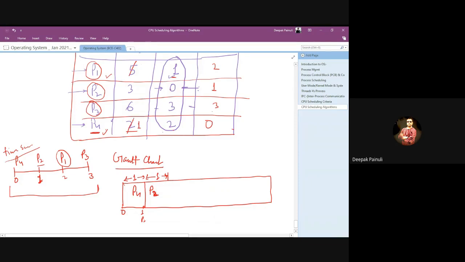Compare the priority of P1 with the running process P2. When comparing, we found that P2 already has the highest priority. That means the control of the CPU remains with P2. We don't context switch at this time because the incoming process has lower priority than the running process, right?